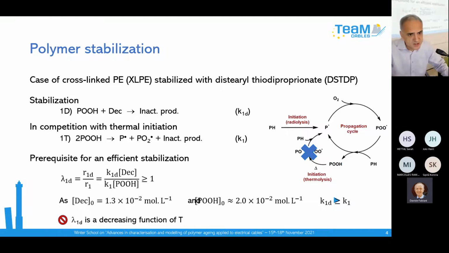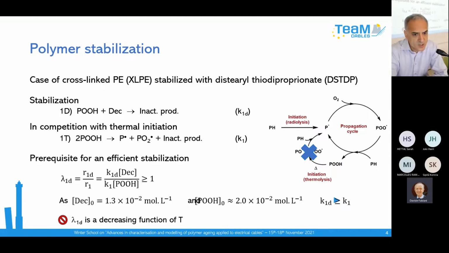So we start with the polymer stabilization. I will show you the simple case of cross-linked polyethylene stabilized by thiodipropionate as a preventive antioxidant. The stabilization reaction is summarized below. It is called 1D. The thiodipropionate decomposes hydroperoxide into alcohol, into inactive product.